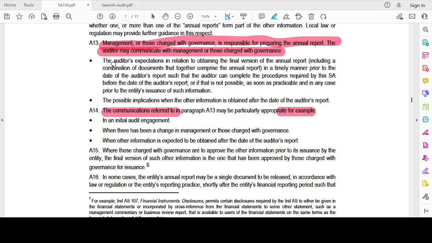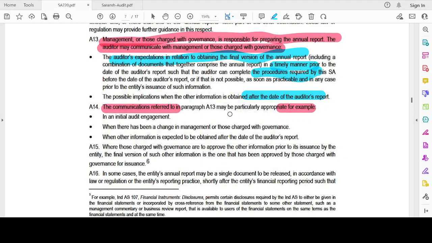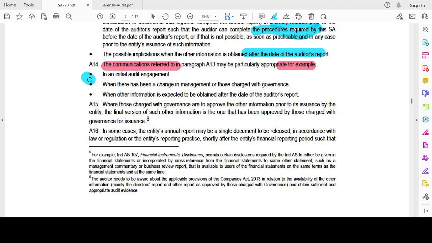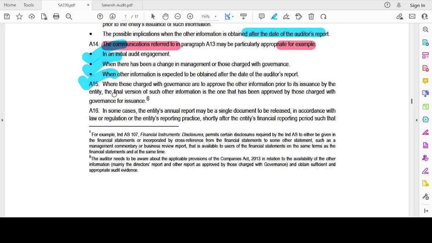The auditor's expectation in relation to obtaining the final version of the annual report in a timely manner prior to the date of the auditor's report, such that the auditor can complete the procedures required by this standard in a timely manner. Then, the possible implications when other information is obtained after the date of the auditor's report. The communications may be particularly appropriate, for example, in an initial audit engagement, or when there is a change in management, we have to inform, and when other information is expected to be obtained after the date of the auditor's report.